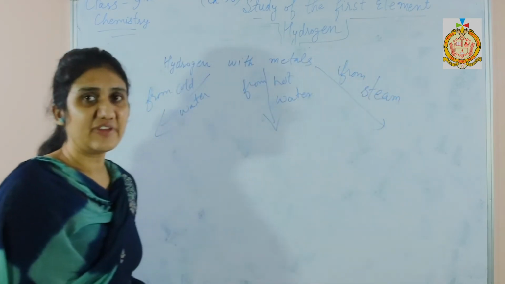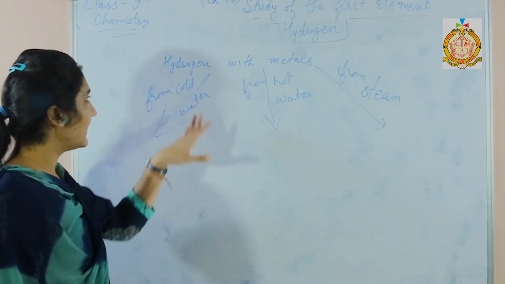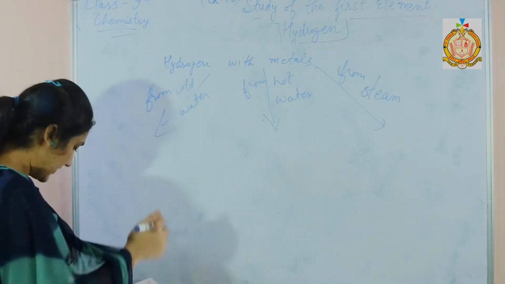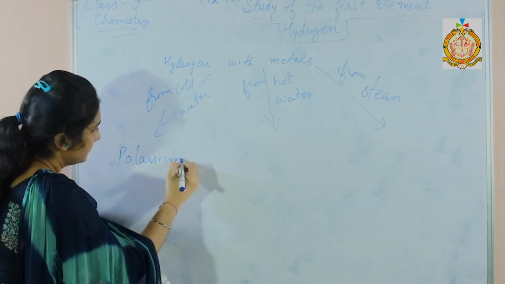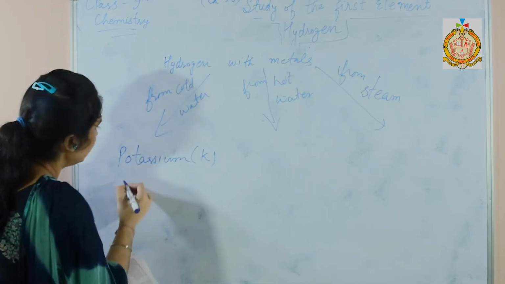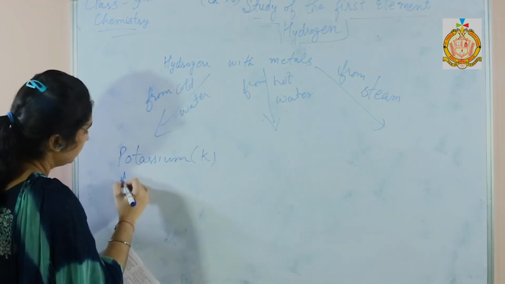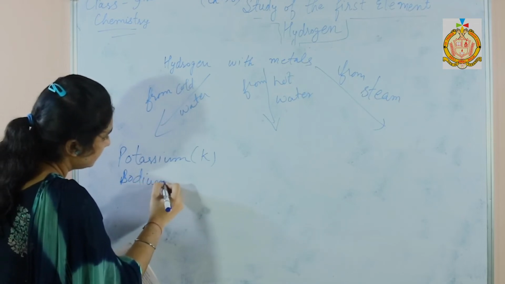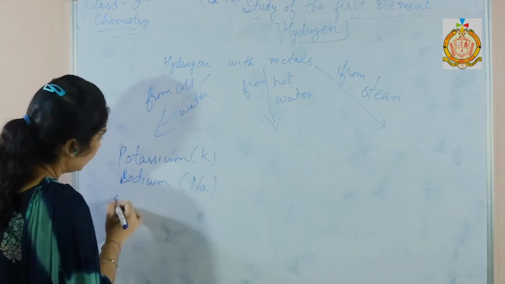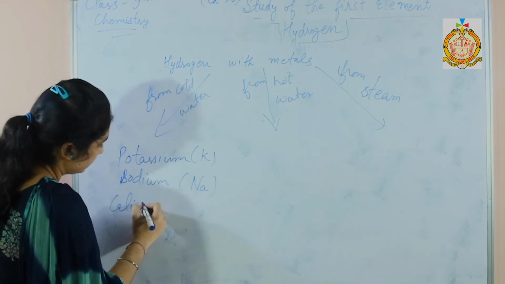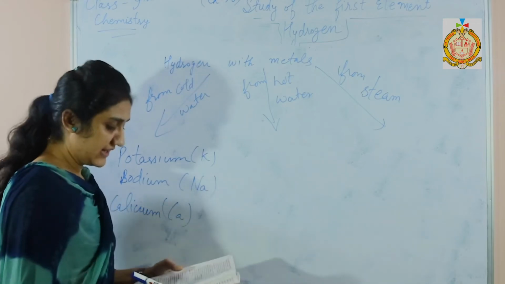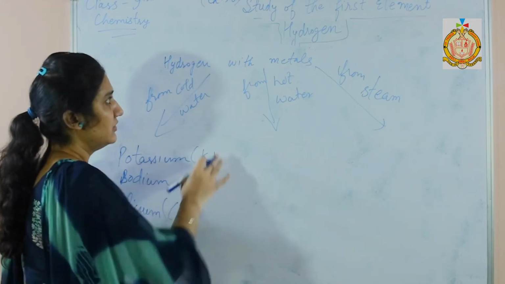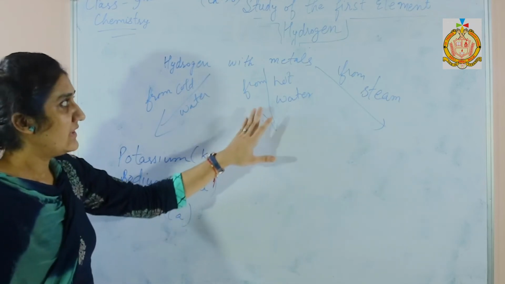Some metals are very reactive, so they even react with cold water, and these metals are potassium with the symbol K, sodium with symbol Na, and calcium with symbol Ca. And some metals react with hot water.